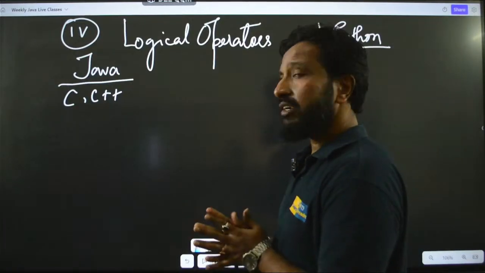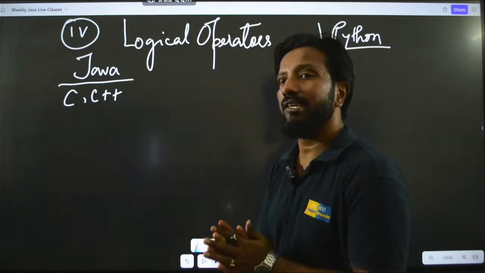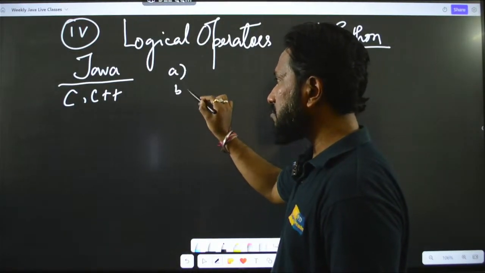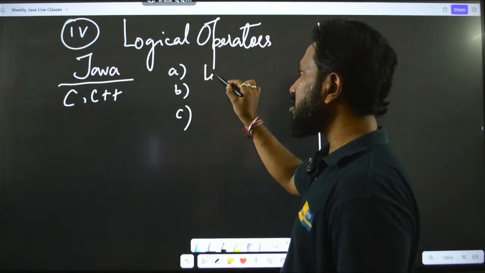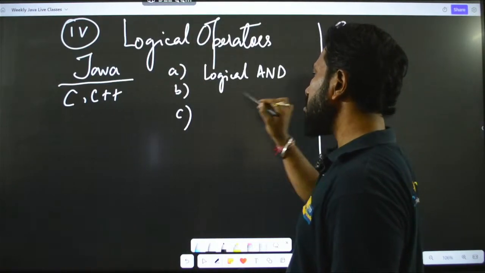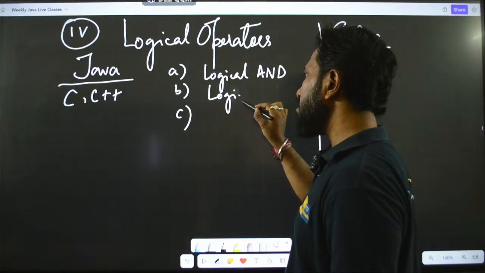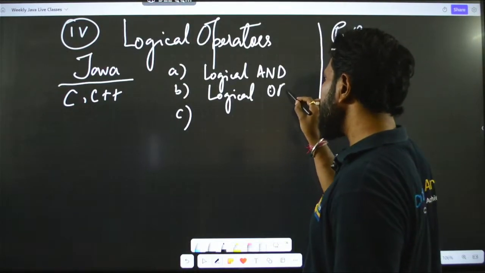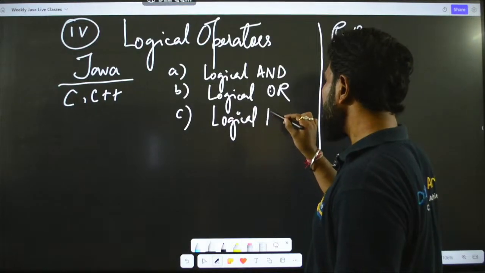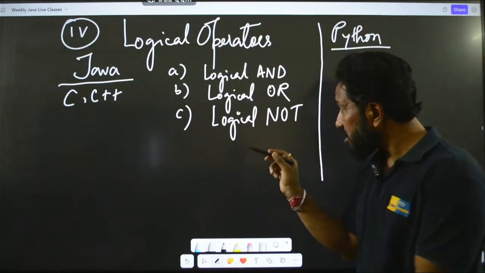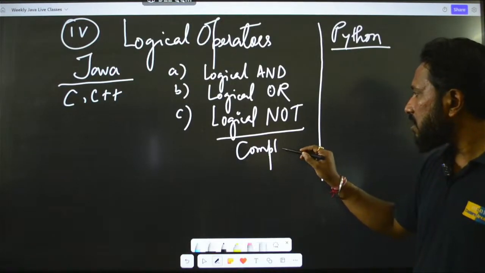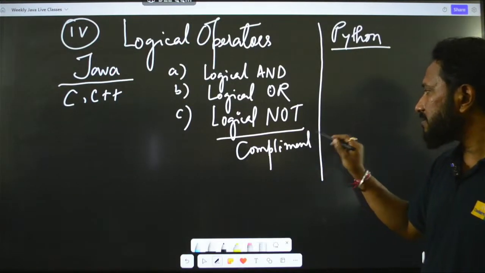So the logical operators are used for any logical operations. There are 3 logical operators. They are the logical AND, the logical OR, and the logical NOT, or this third one is also called as complement.